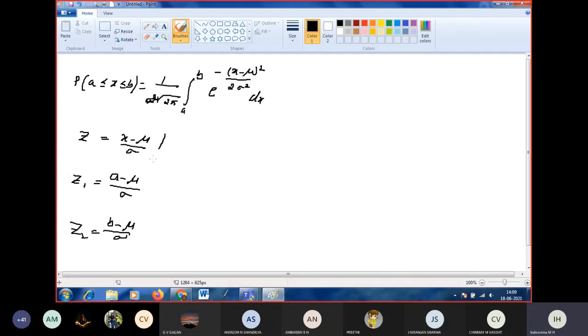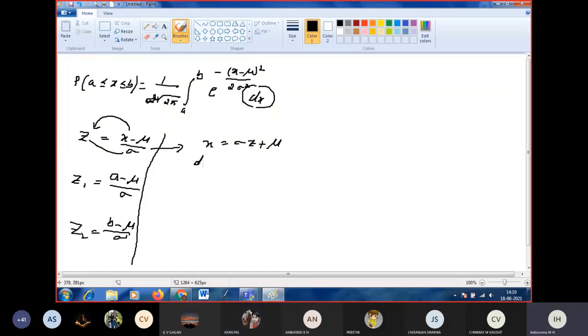Since you are changing x to z, you should change dx to dz. So solve this for x: x is equal to mu plus sigma z.